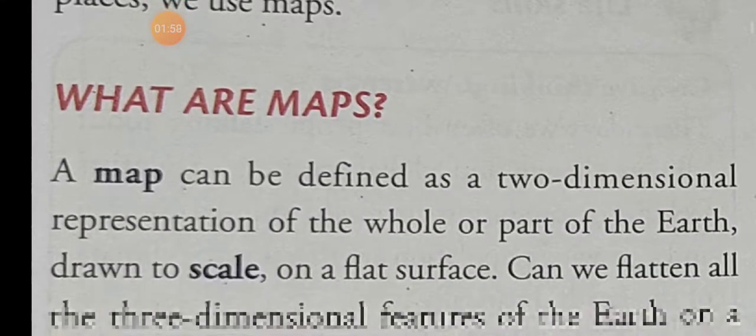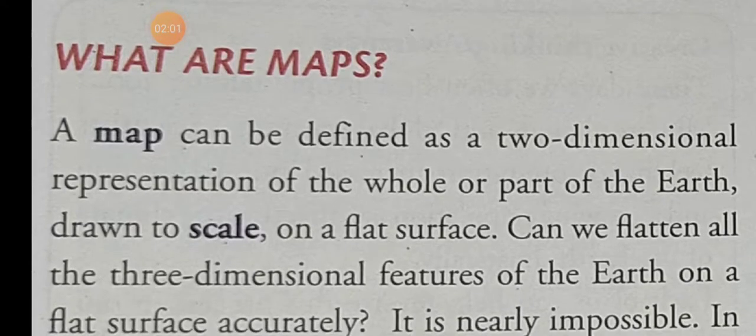A map can be defined as a two-dimensional representation of the whole or a part of the earth.